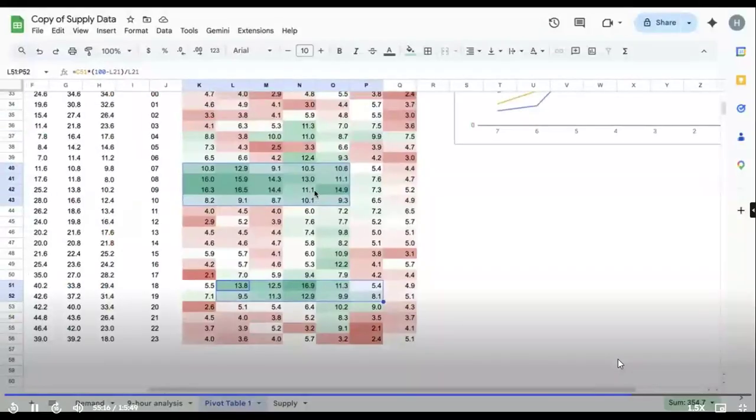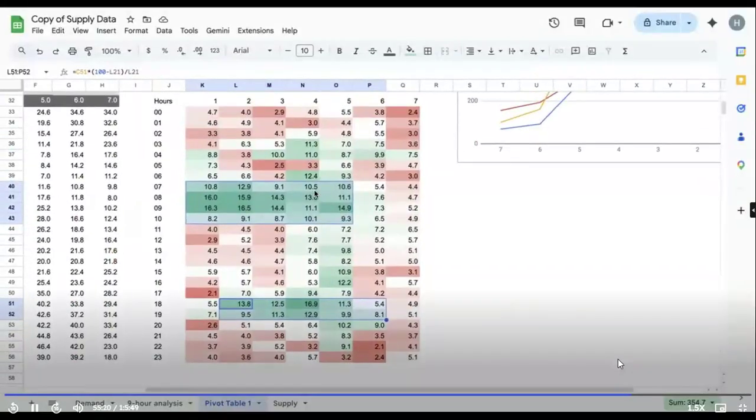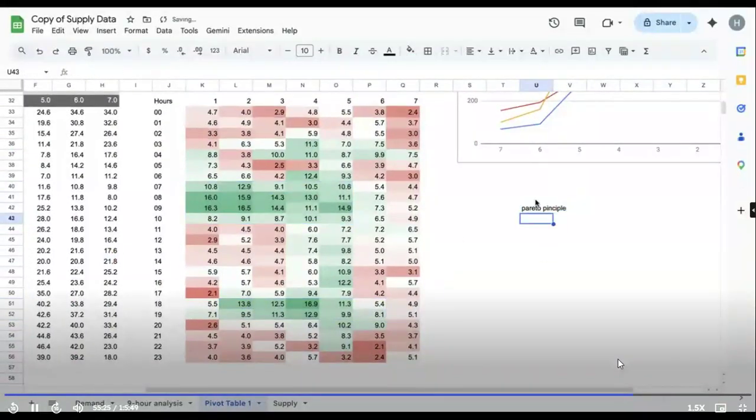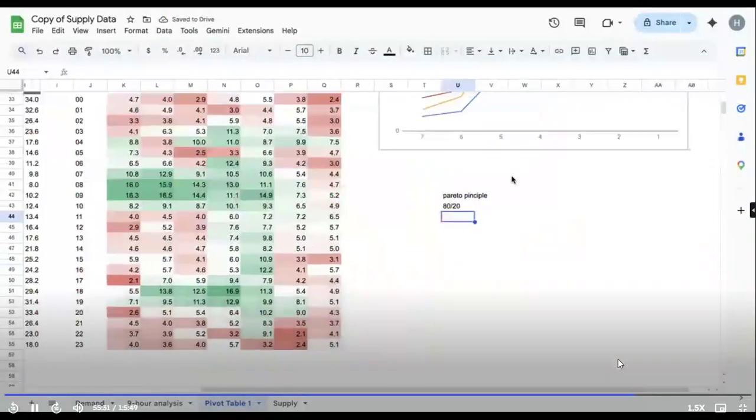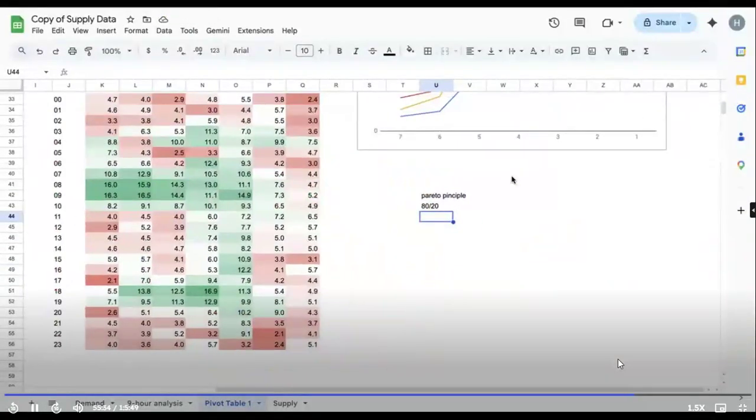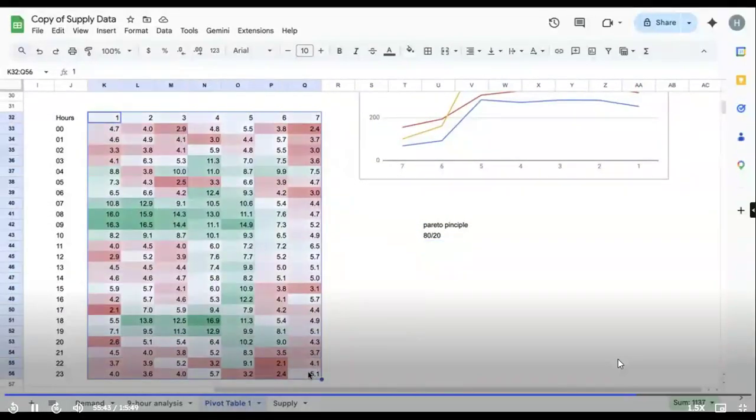Okay. So of course, there are better ways to do it. What you can do is you can use the 80-20 principle. You know the 80-20 principle, the Pareto principle? Yes, no? Yes. It basically means that 20% of your value drives 80% of the impact. So if I go ahead and take out 20% of these values, that would drive my 80% of the impact.